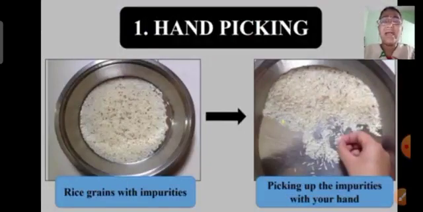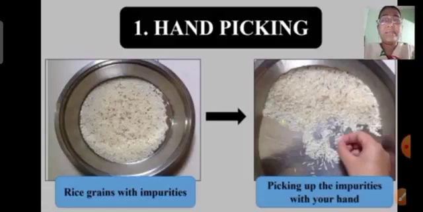What is this hand picking, children? Here, on the screen, these are the rice grains with some impurity. And now to remove these impurities, what will you do? That's quite simple. You will just pick up these impurities by your hand, isn't it? You have seen your mother doing this almost every day. This is called hand picking.